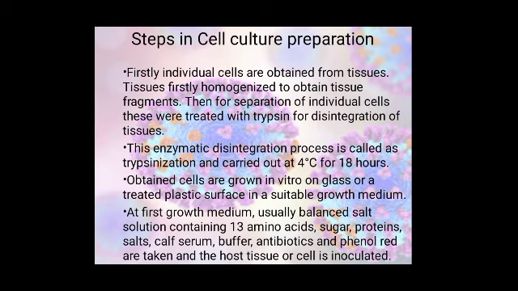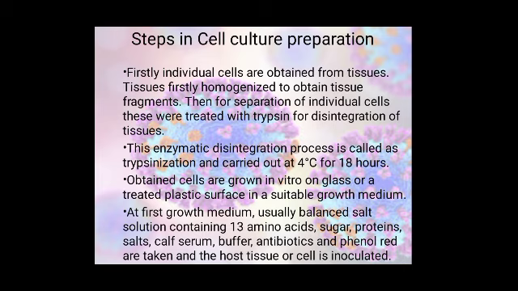So for the separation of these cells, it is important to break down this material which is responsible for joining the cells. For this process, an enzyme is majorly used, that is trypsin. This process of enzymatic disintegration into individual cells is called trypsinization.